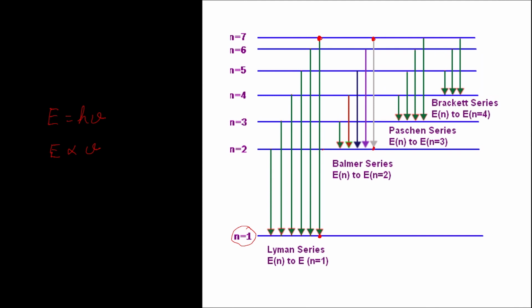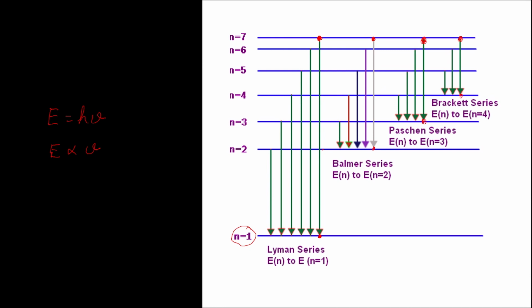Following the same pattern, any jump from a higher orbit to n equal to 3 or a jump from a higher orbit to n equal to 4 will give out radiations of still lower frequencies. Such radiations would go into the infrared region and they constitute the Paschen, Brackett and Pfund series respectively. Thus, we have explained how various jumps give out radiations of various frequencies and how these frequencies can be classified into the Lyman, Balmer, Paschen, Brackett and Pfund series.